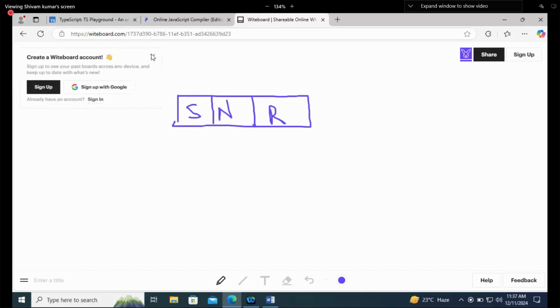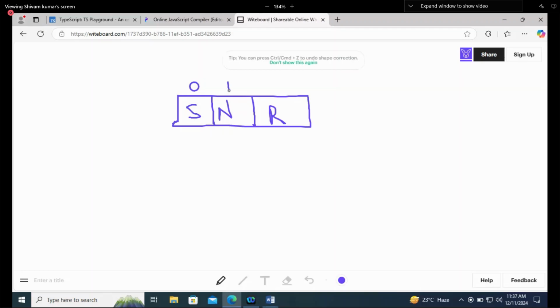Now, what if I was not using an array? It was very simple: console.log s1, console.log s2, console.log s3. But now as I am using arrays, how will I call a particular person? A particular person means their place, their particular cell, will have some particular value, and that value generally starts with 0. So 0, 1, 2, 3, 4, 5.